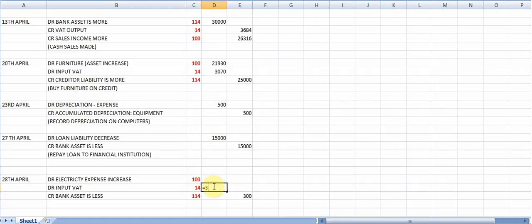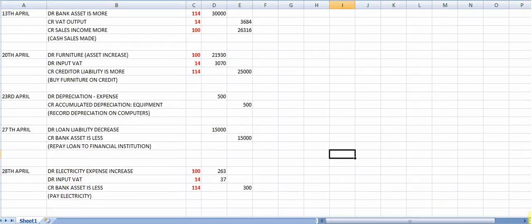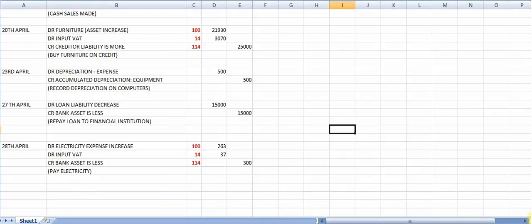For input VAT, I'm going to say 300 divided by 114 times 14. I need to round that value. And then for the electricity, 300 divided by 114 times 100. And I'm also rounding it to a full 1 rand. For my narration, I'm going to say pay electricity. Just want to fix my spelling error there, electricity. And there are the journal entries that you should have made for ASARA Enterprises.